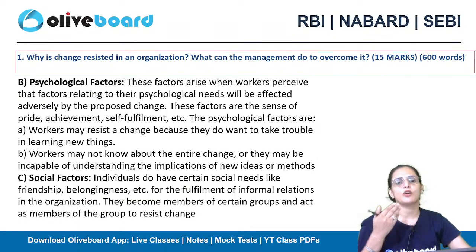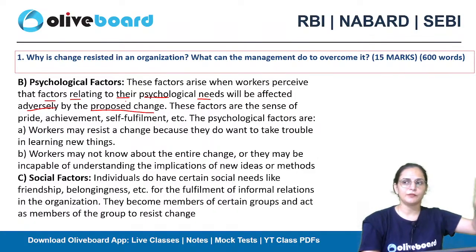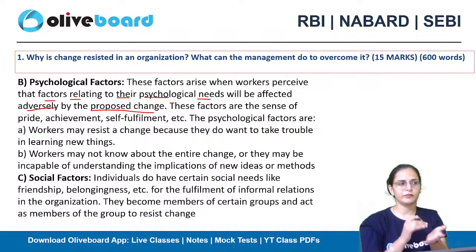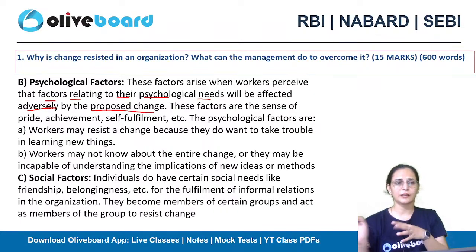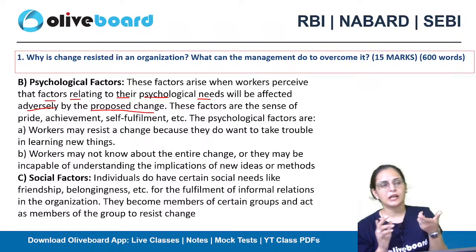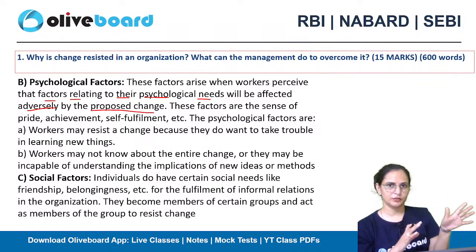Another one is the psychological factor. It's our psychology: workers perceive that factors relating to their psychological needs will be affected adversely by the proposed change. For example, you are working a 9 to 5 job. You know that this is the first thing you have to do after visiting the office, and then this, that, or that. So you know that in the cumulative time of 8 or 9 hours, you are doing this particular work.